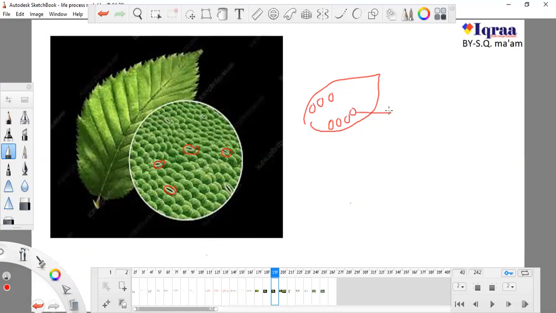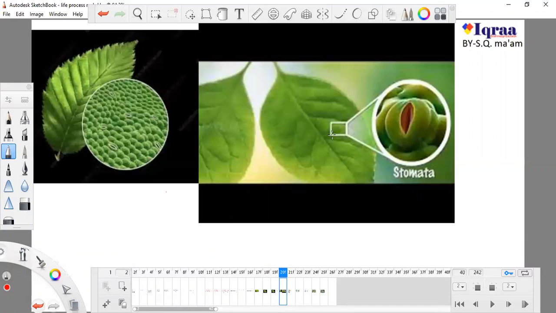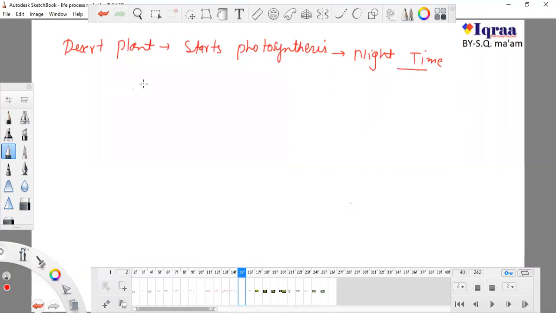We cannot see these apertures with naked eyes, and these holes are known as stomata. Okay, now I'm talking about a desert plant. All plants, you can see this small aperture, this small aperture, this small aperture. So these small apertures are known as stomata. Each and every plant leaf has stomata.